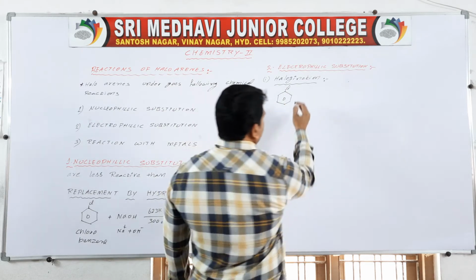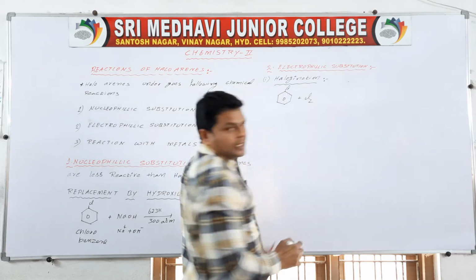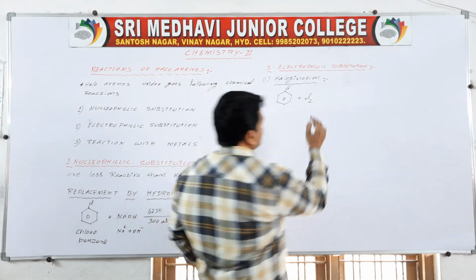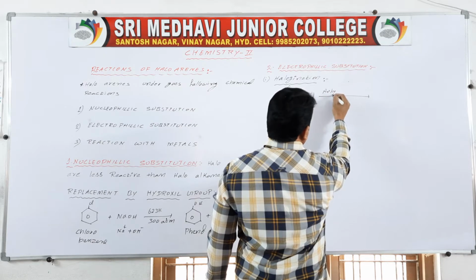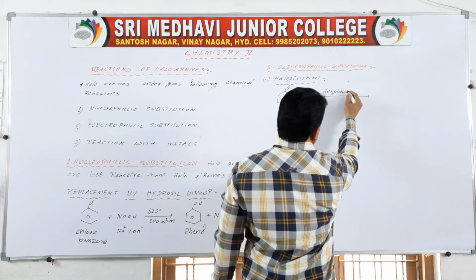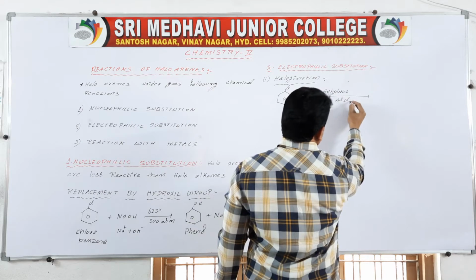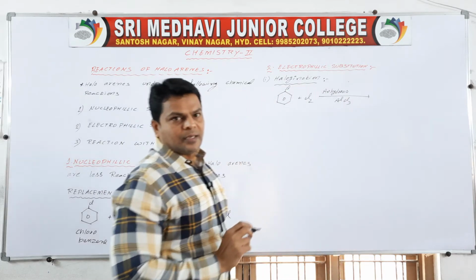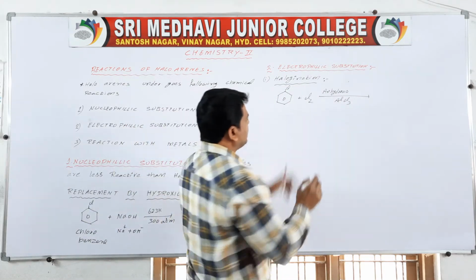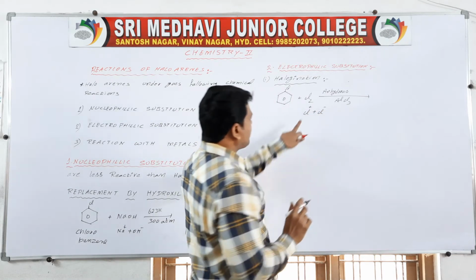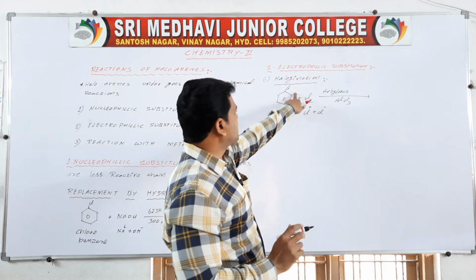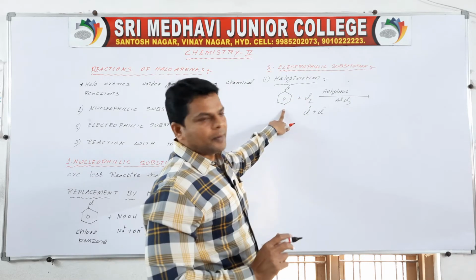Chlorobenzene I am taking, adding Cl2 in presence of anhydrous AlCl3. In presence of anhydrous AlCl3, it can be divided into Cl plus and Cl minus. Cl plus is the electrophile. The electrophile substitutes at ortho position and para position.